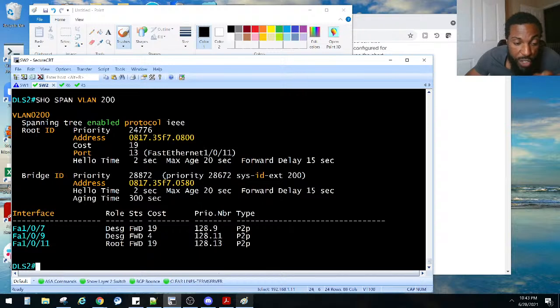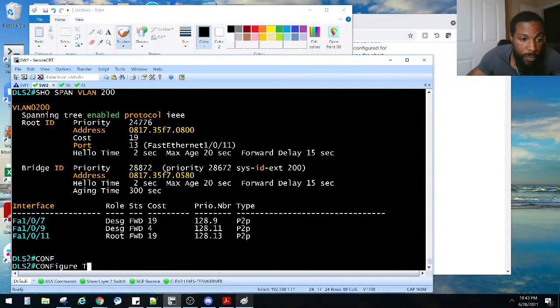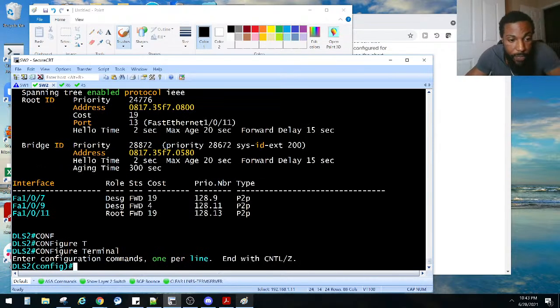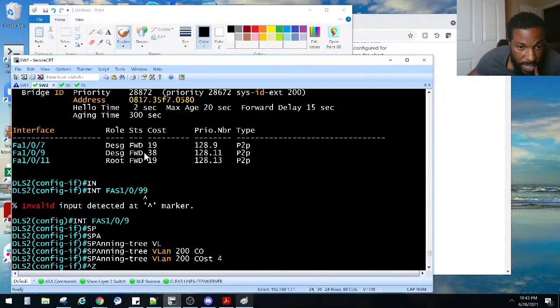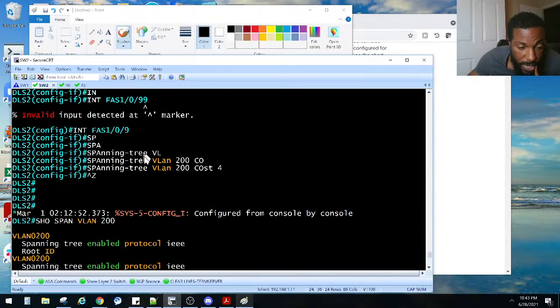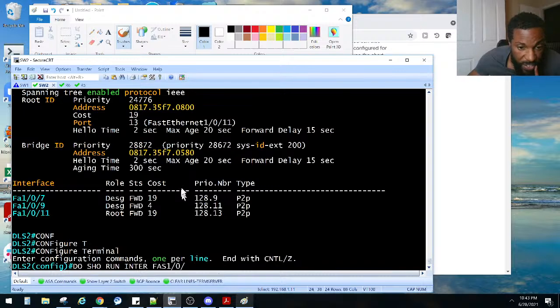See, now I'm changing who the root bridge is going to be if I do this, and I didn't want that. Let's fix that problem. Do a show run interface. FA, who did I change? No, what did I just change? Yes, 109. I fixed 109.